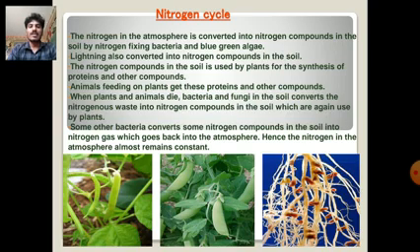When plants and animals die, the bacteria and fungi in the soil convert the nitrogenous waste into nitrogen compounds in the soil, which are again used by plants. Some other bacteria convert some nitrogen compounds in the soil into nitrogen gas, which goes back into the atmosphere. Hence, the nitrogen in the atmosphere almost remains constant.